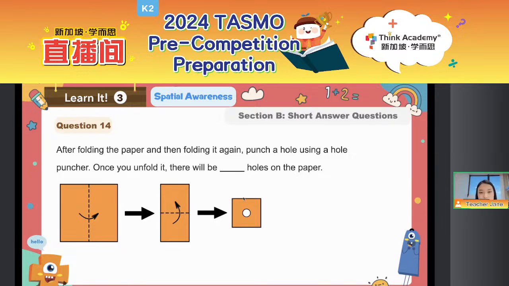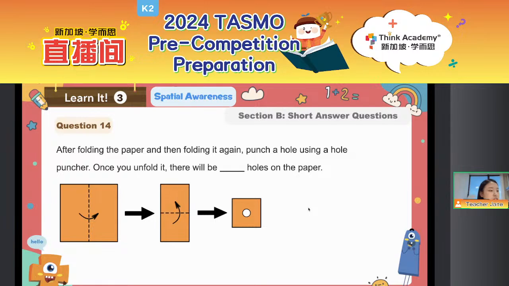Question 14 on your paper. This is question 14. We can see that after folding the paper and then unfolding it again, and then folding it again, we punch a hole using a hole puncher. Once you unfold it, how many holes will there be on the paper? Everyone think about it. Yes, good job, Luna, Constance. Very well done.